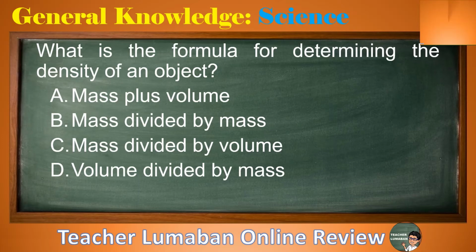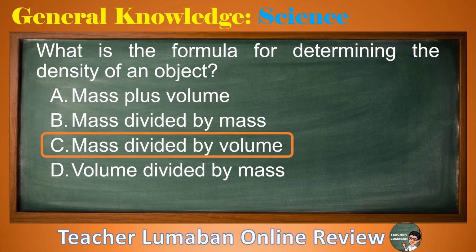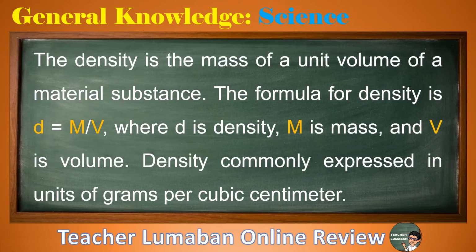The correct answer is letter C, mass divided by volume. The density is the mass of a unit volume of a material substance. The formula for density is D equals m/V, where D is density, m is mass, and V is volume. Density is commonly expressed in units of grams per cubic centimeter.